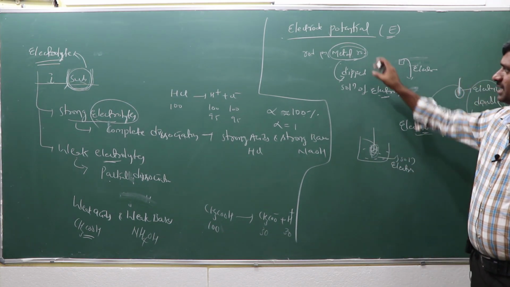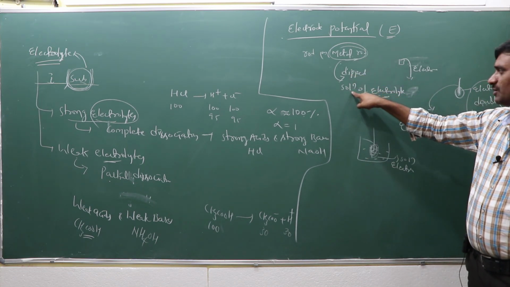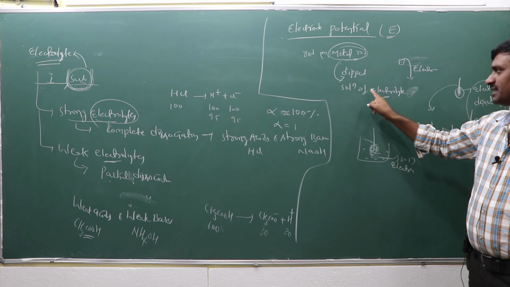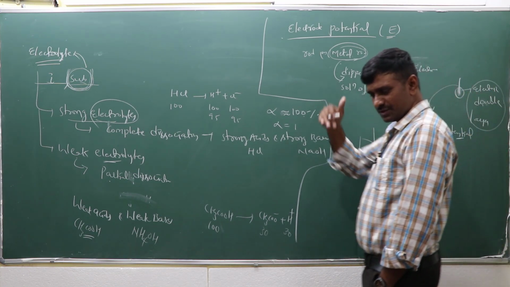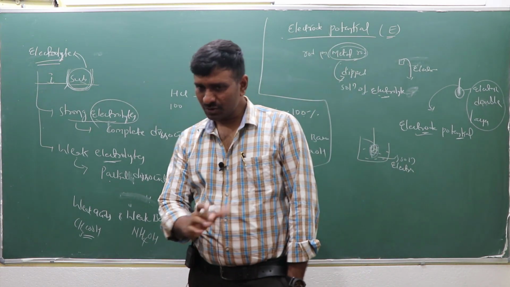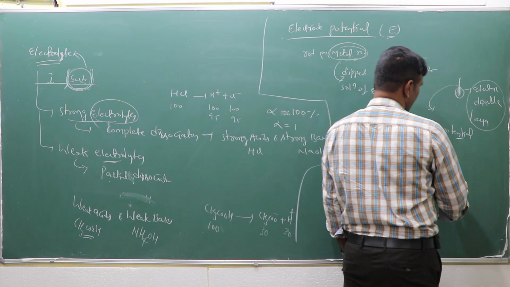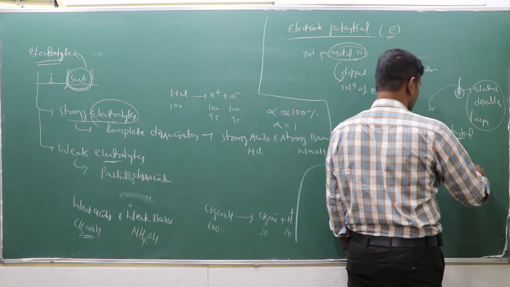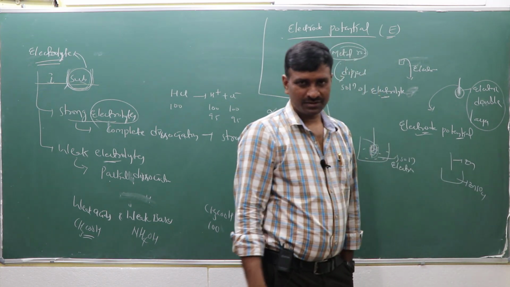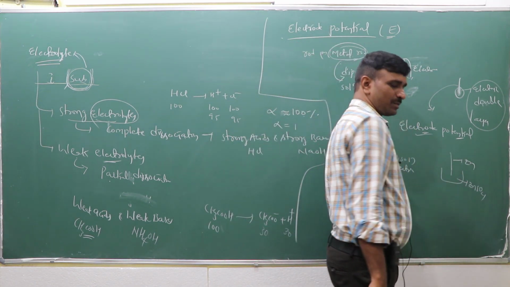Whatever metal is taken, it is dipped in the solution of its ions. If a zinc rod is dipped, in that solution Zn2+ ions are there. So the zinc rod is dipped in which solution? Zinc sulfate. This is a zinc electrode. Zinc rod is dipped in zinc sulfate, suppose.